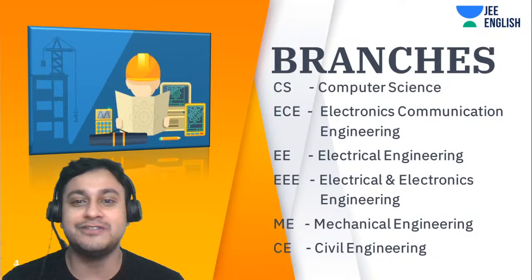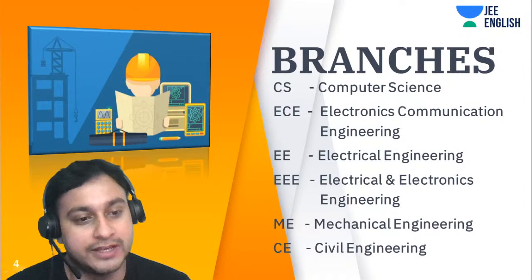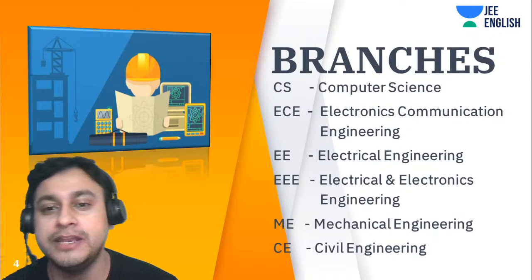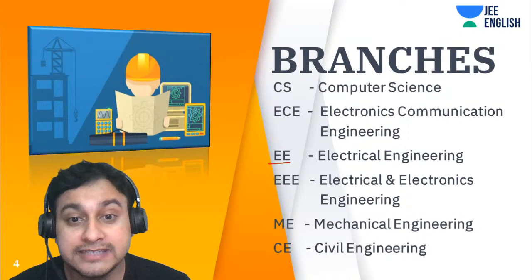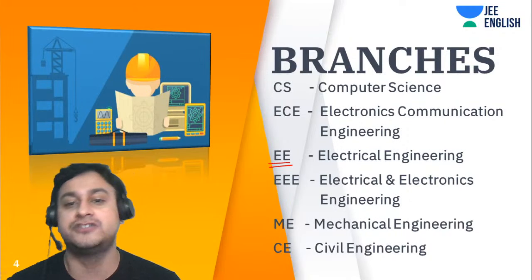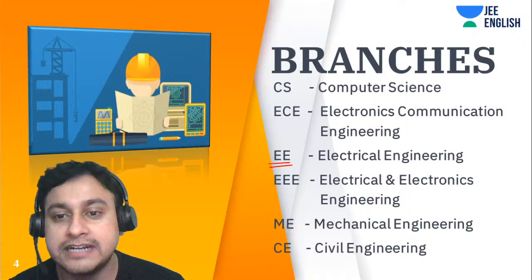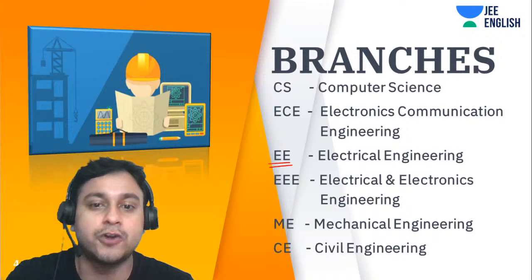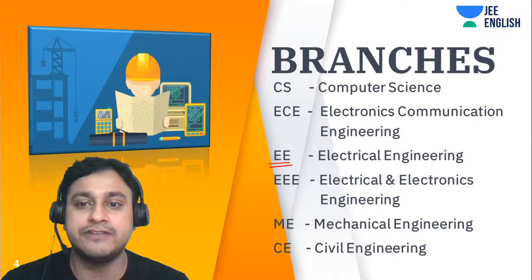We can take computer science engineering, electronics and communication engineering. EE is pure electrical engineering, and then we also have electrical and electronics engineering, mechanical and civil engineering. These are the top branches which everyone aspires to.